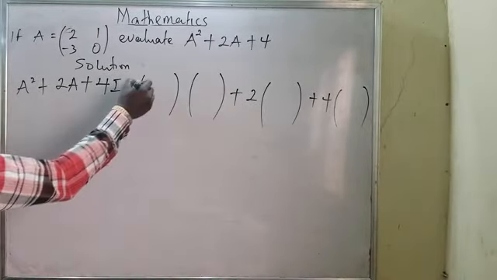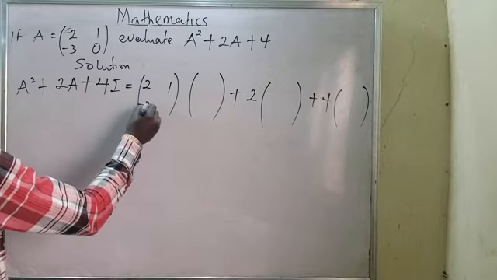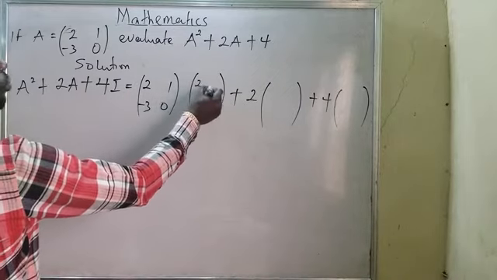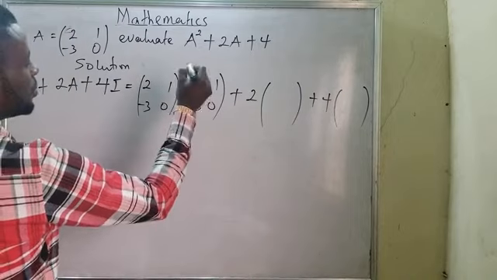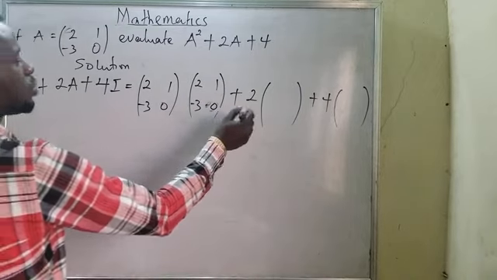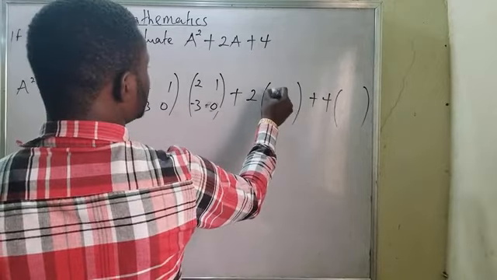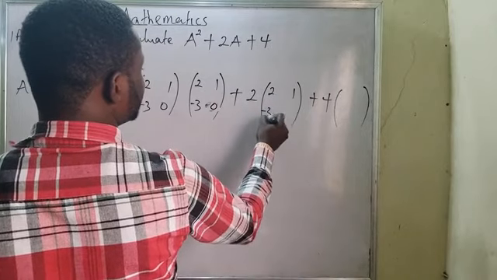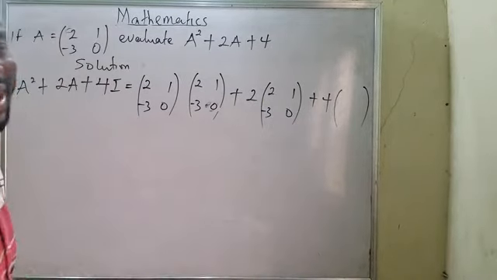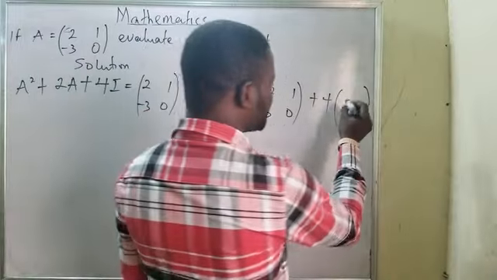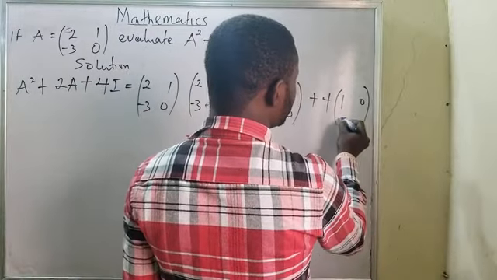It means I'll be having 2, 1, minus 3, 0, and 2, 1, minus 3, 0. And this one will be what? 2 minus 3 is 0. And this is called the identity. It means I'll be having 1, 0, 0, 1.